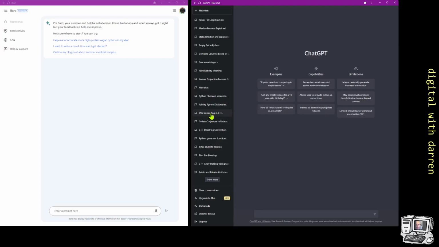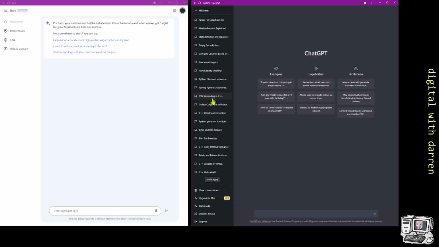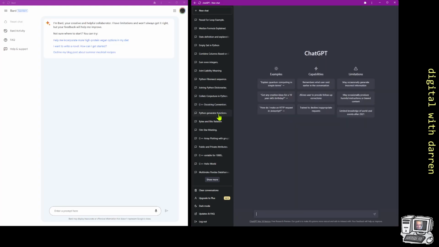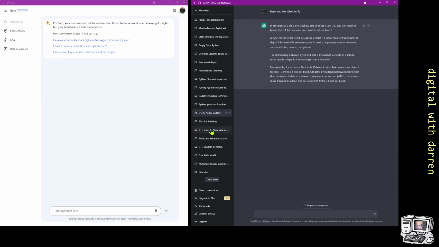Fibonacci series with CSV file in C++. Oops, let's get rid of that one. And you can go in and edit chats as well. The Collatz conjecture, that's quite an interesting one too. Right, so anyway, we'll continue because there's probably a lot to delete here.